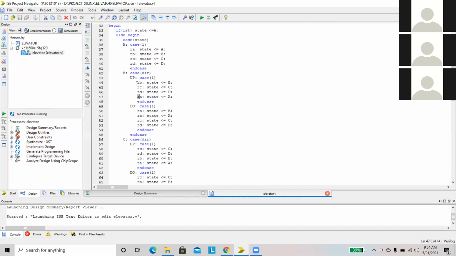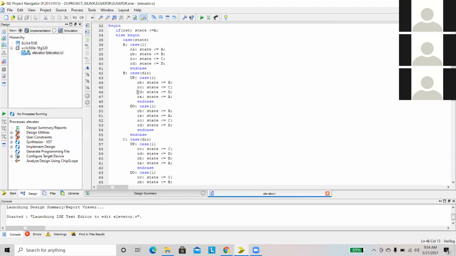Okay, when RB equals 1, it means the request is coming from B. When you are in B state and the request is coming from B, then the state will be the same state. When the request is coming from C, RC, then the next state will be C. These are the statements here. This state is nothing but the next state.